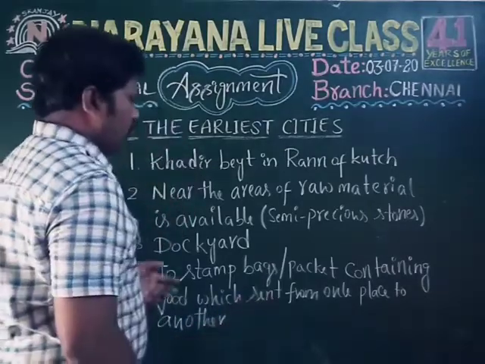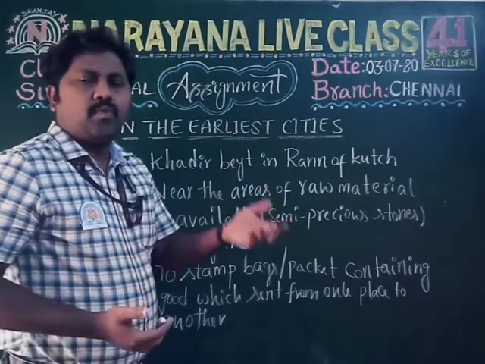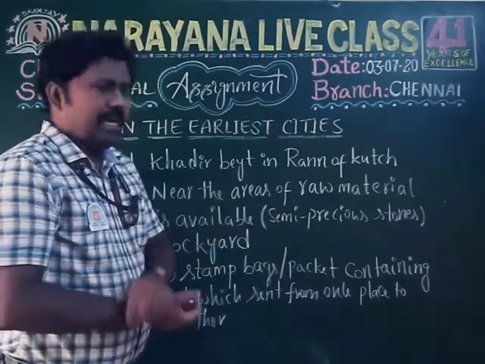Okay, children. So that is the fourth question answer.